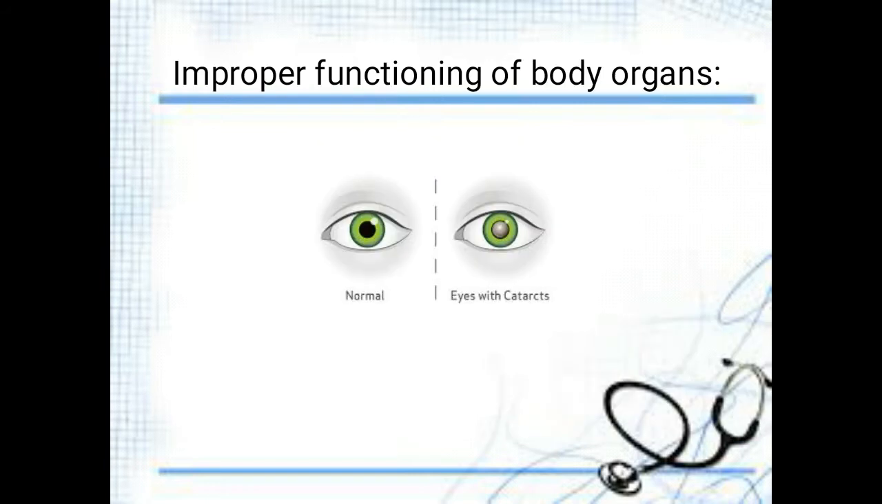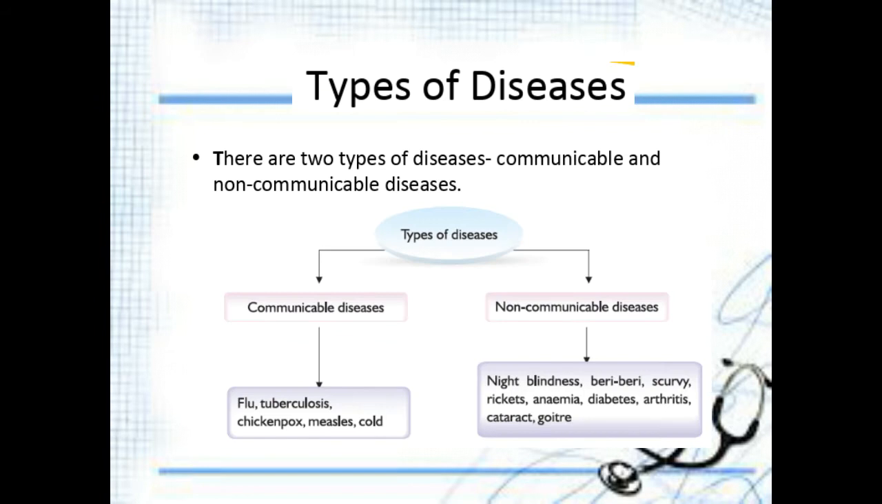So next, improper functioning of body organs. Due to age factors, our body organs may become weak, and this leads to diseases. Examples for these diseases are heart attack, arthritis, and cataract. Those improper functionings might be common among old age people.